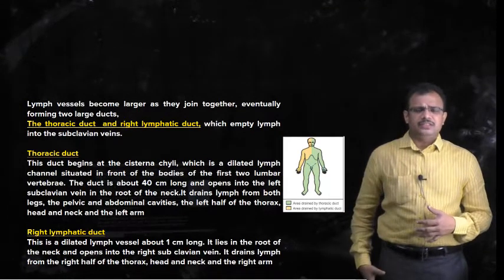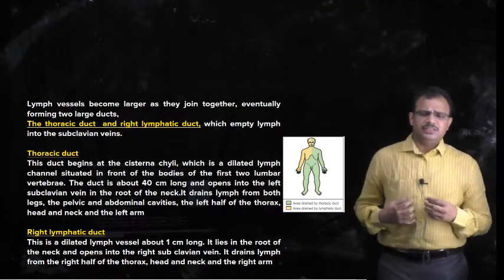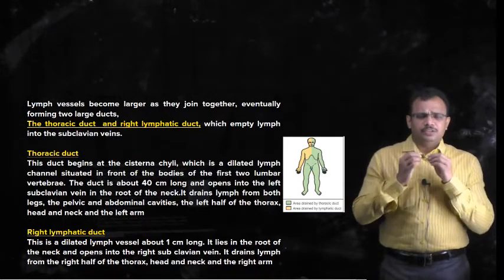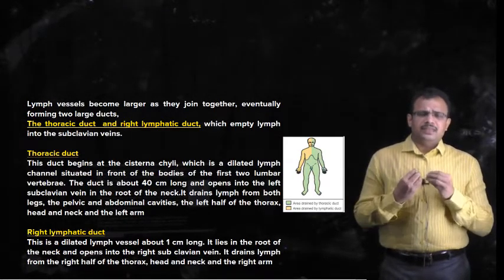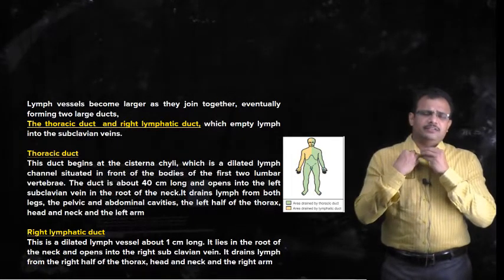The lymph collected from all these regions will empty into this thoracic duct, and from this it empties into the left subclavian vein.